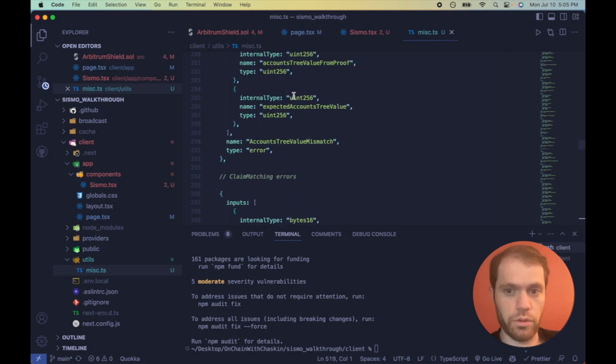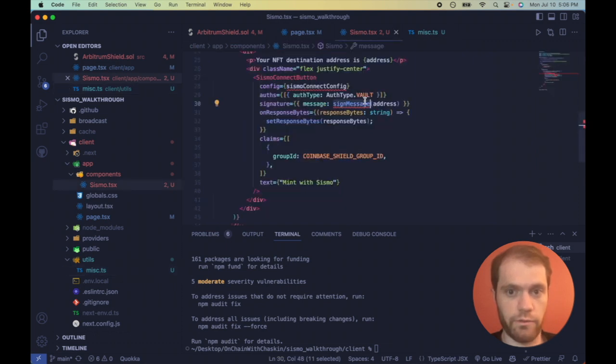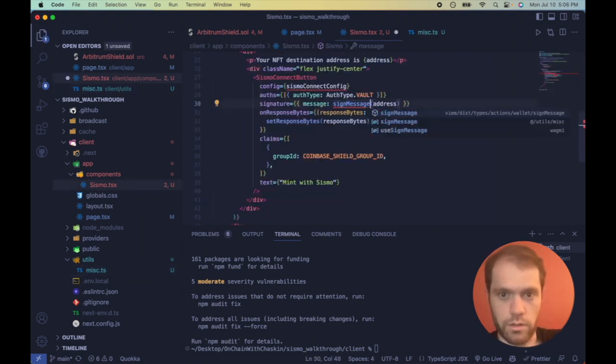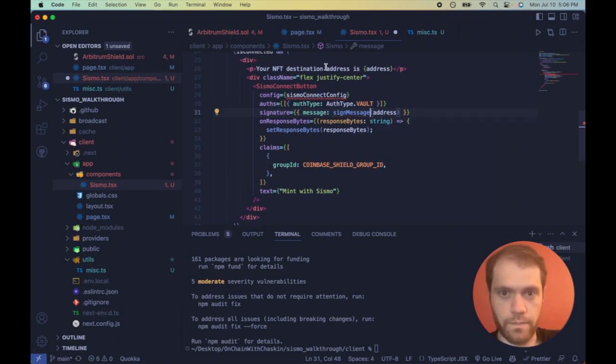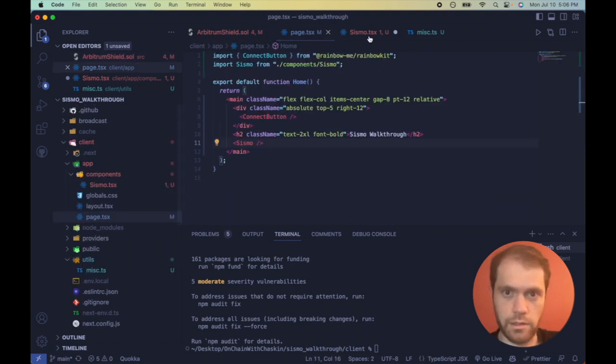Don't worry, I'm going to walk you through what we just pasted in. First, signMessage allows us to sign a message, which is what we need to do in order to prevent front running. So let's import that in here. So that's the same thing that's happening right here, which I told you guys about earlier, and gals.